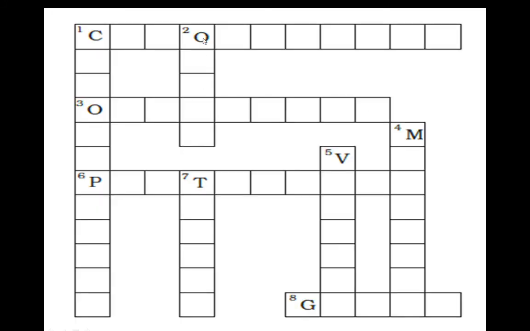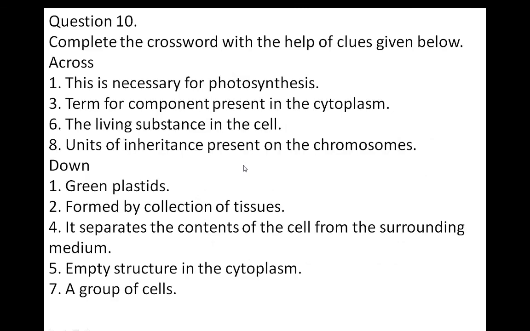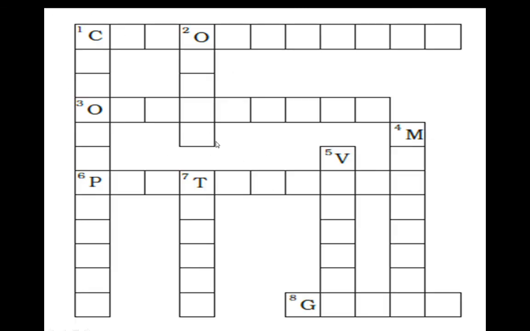What is down? Organ. Okay, sorry. The living substances in the cell. We coin that term as protoplasm. Why? Because it has only cytoplasm and the nucleus, so it is protoplasm.